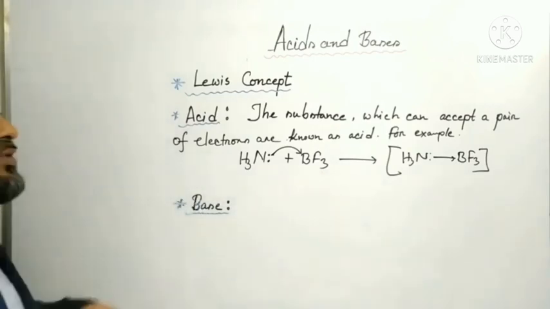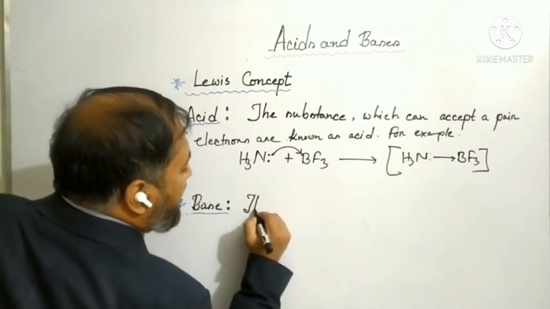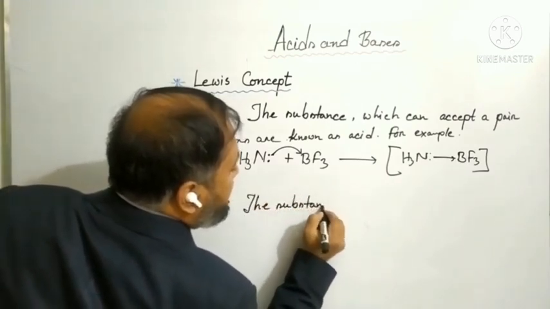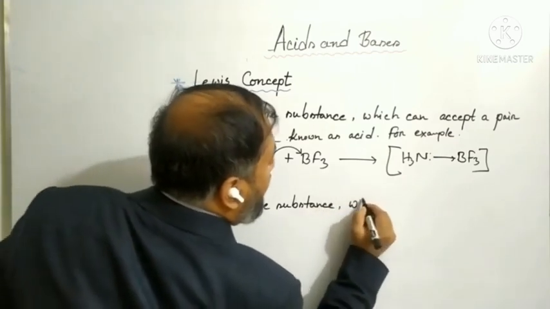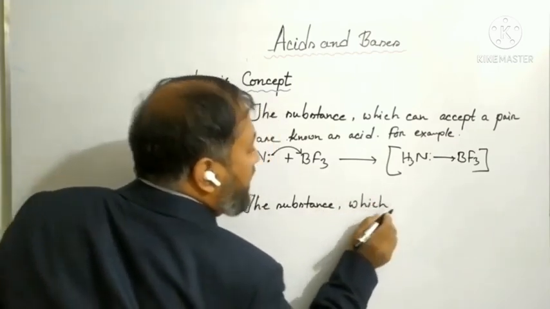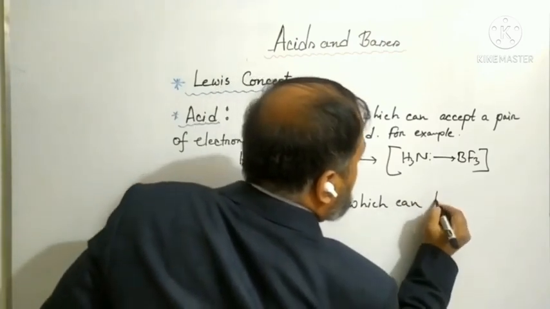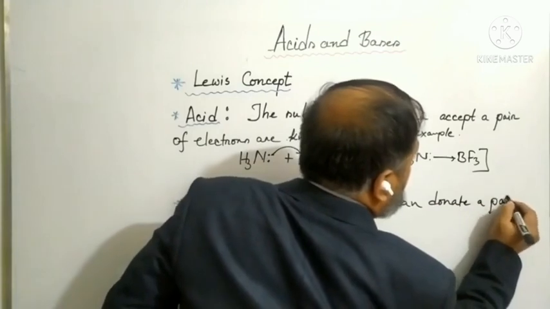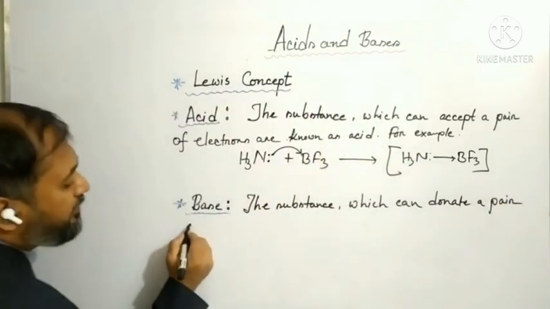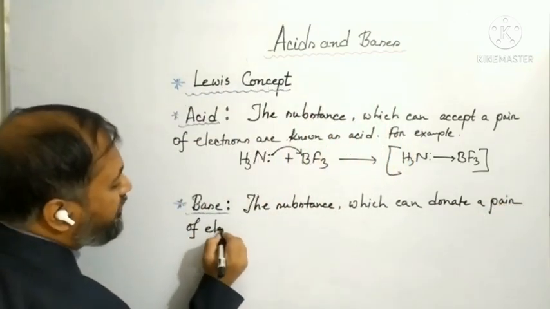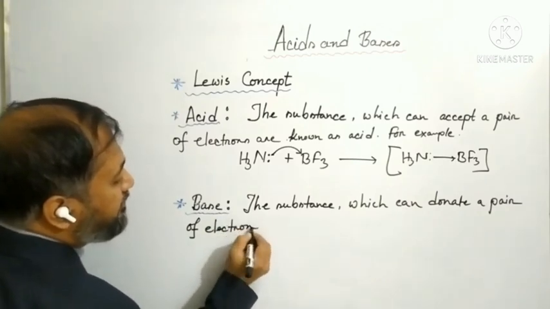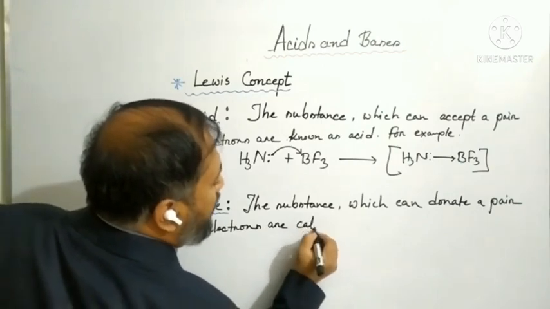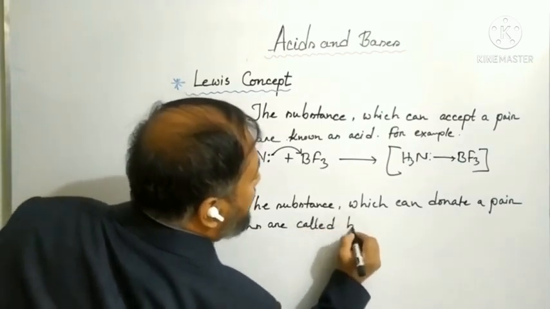And now come to the Lewis base. The substance which can donate a pair of electrons is called base.